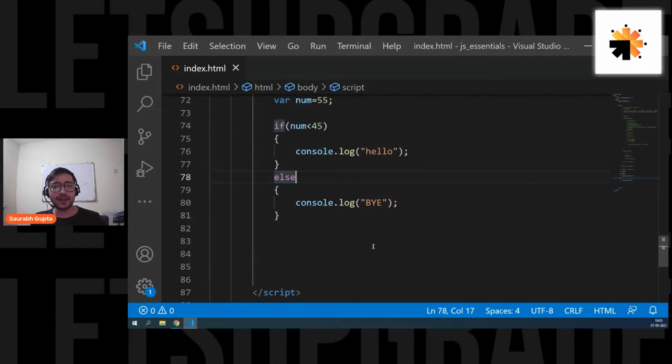Not a problem, Vilas. If you didn't find the assignment, you simply have to join the group. The group link will be in the chat. Simply join the group, and there we post the things that we do in the lecture and also the assignment questions. You can find it out there. Please join that group, and then it will be easier for you. You can simply click on the link and join the group.